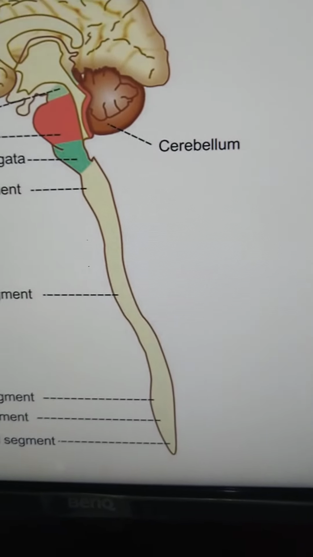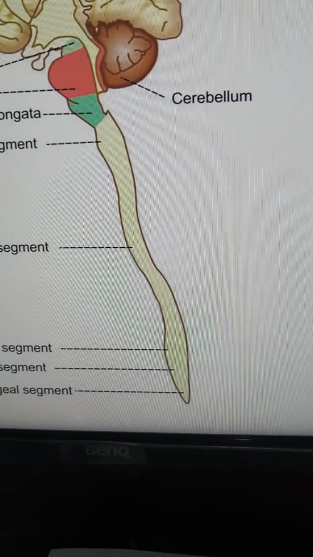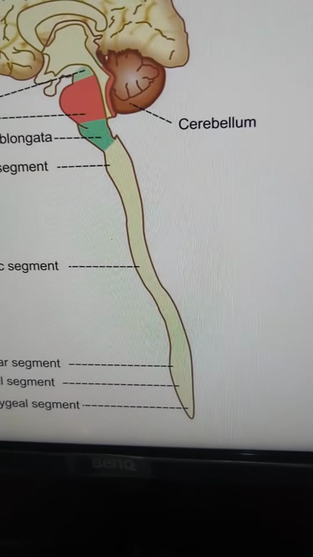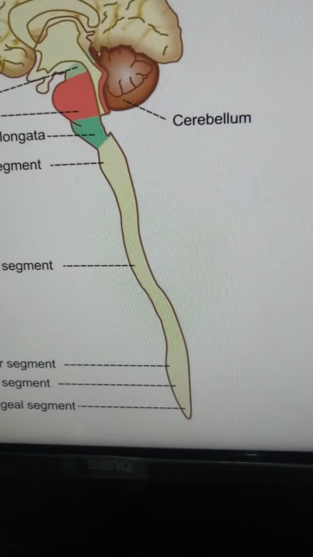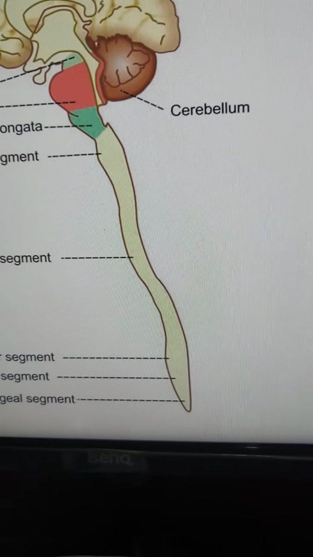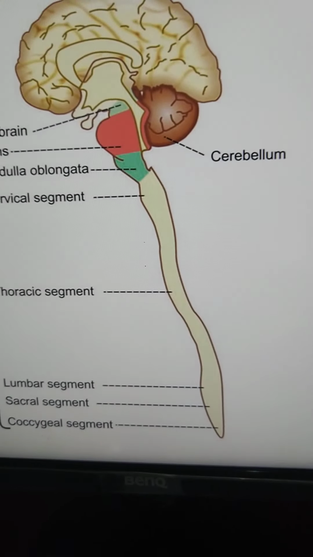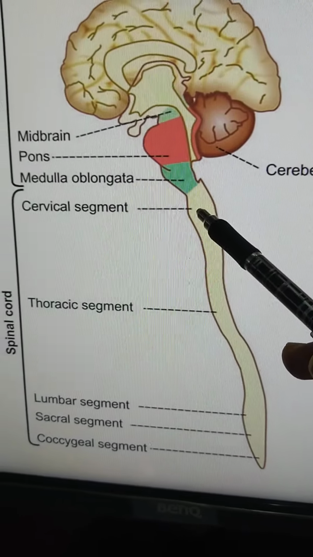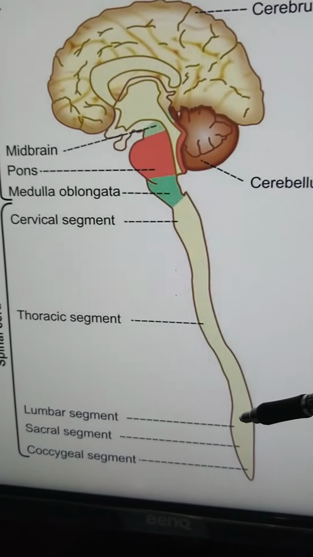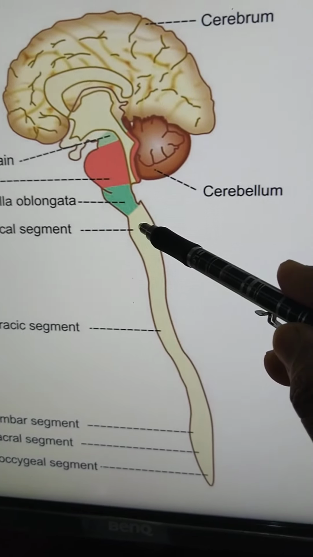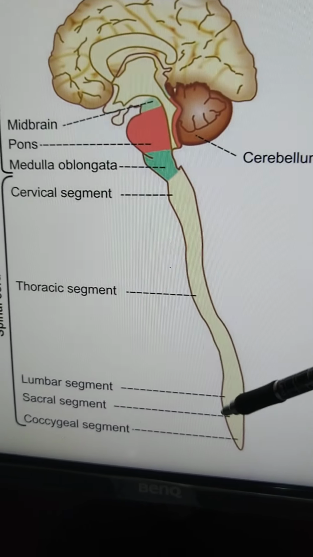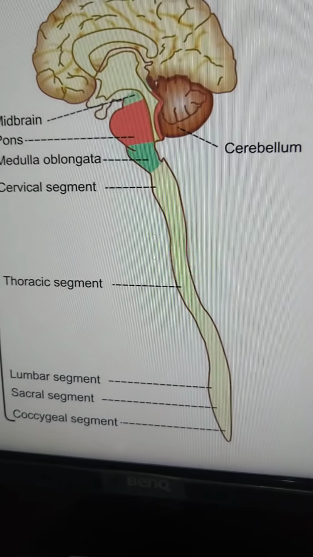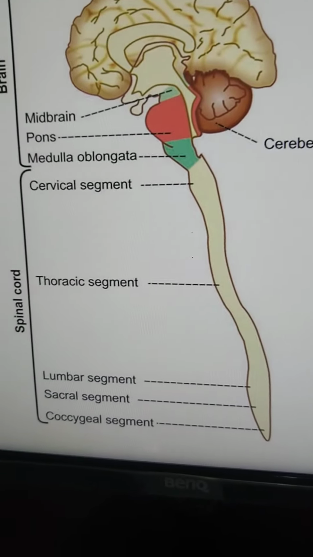These meninges provide protection to the spinal cord, and also they provide nutrition. The shape of the spinal cord is cylindrical. The length of spinal cord in male is 45 centimeter, and in female it is 43 centimeter. The spinal cord has two enlargements, or two swellings. They are called the cervical enlargement and the lumbar enlargement. The cervical enlargement provides nerve supply to the upper limb, and the lumbar enlargement, or lumbar swelling, provides nerve supply to the lower limb.